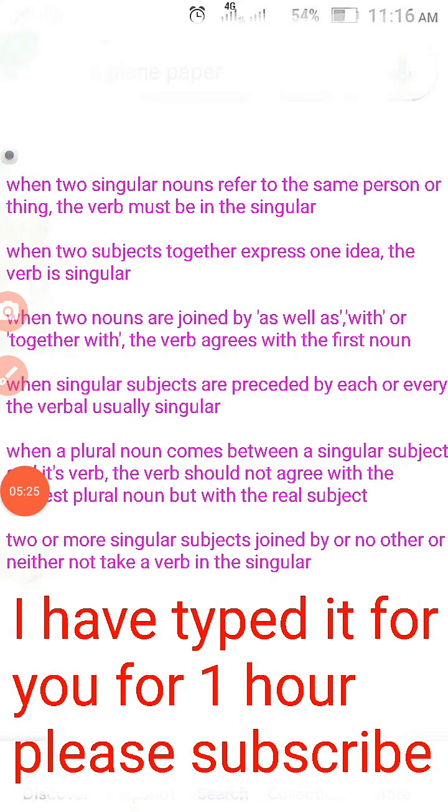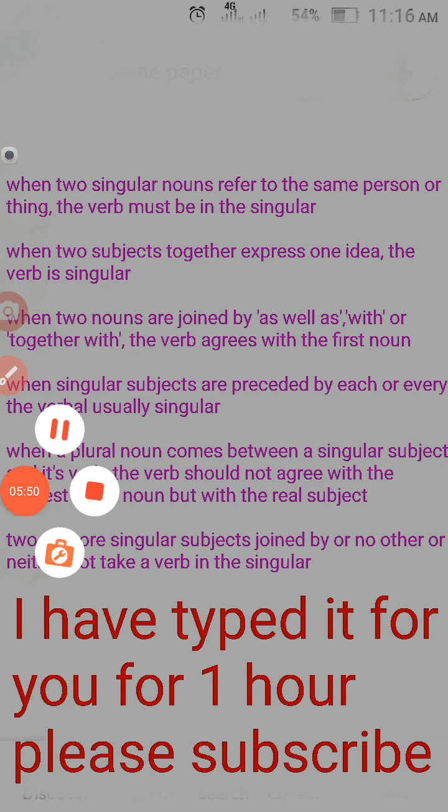Now let us see the third rule. When two singular nouns refer to the same person or thing, the verb must be in the singular.